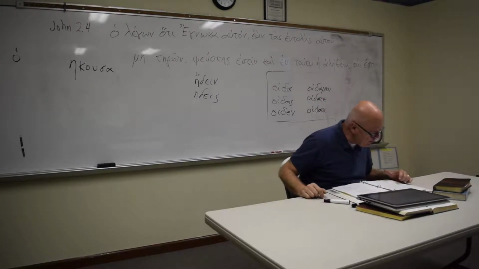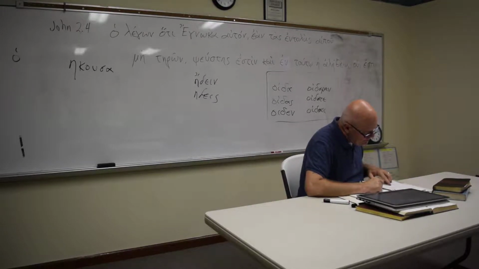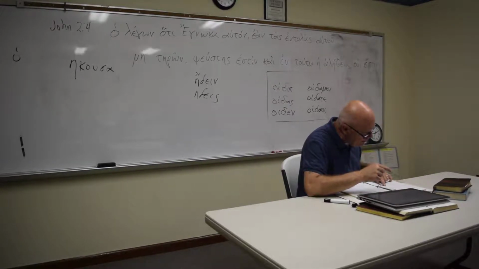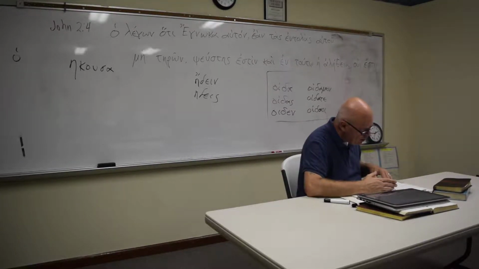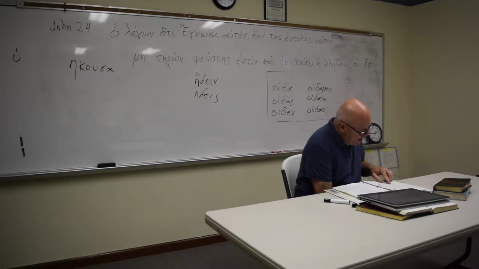Look at point number 2 underneath the chart on 102. The third person personal pronoun is used intensively either in the attributive or predicate position. When found in the attributive position, it should be translated with the word same. So look at your example.